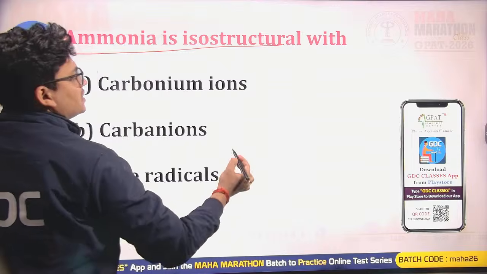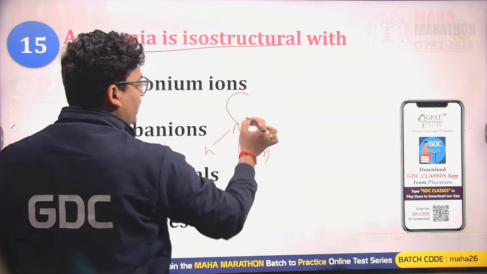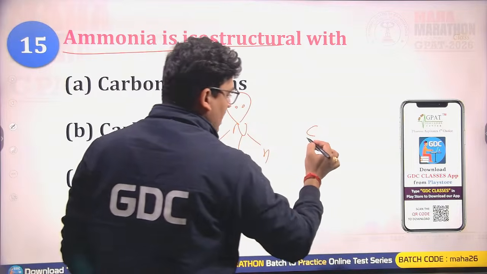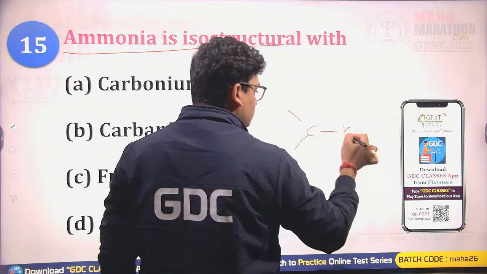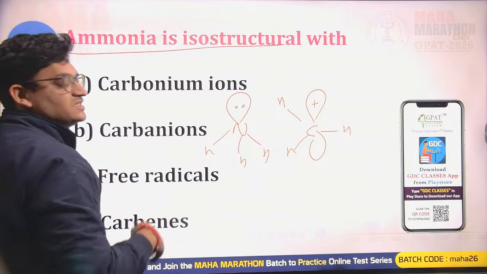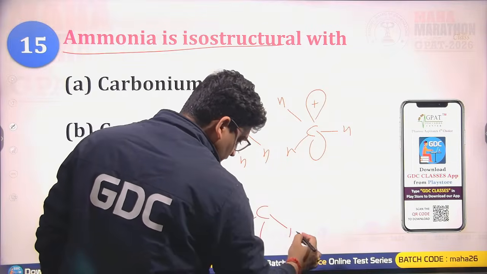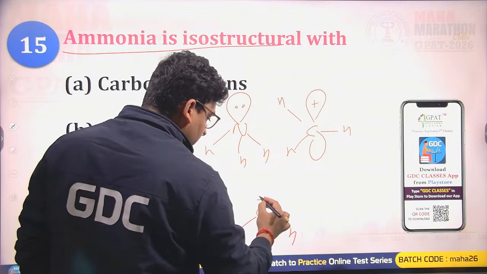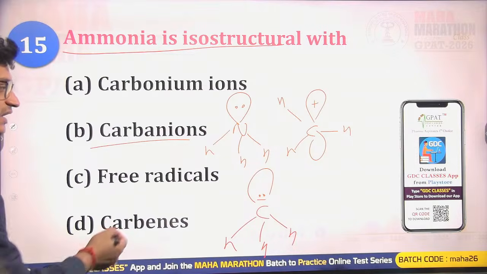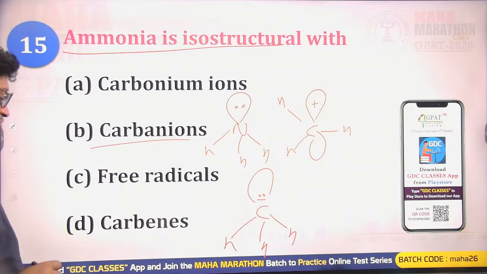Ammonia is isostructural with which species? The structure of ammonia is similar to the carbanion. The carbocation is like this one, trigonal planar. Carbanion: carbon, H, H, H, and the negative charge, so this will look something like this. Free radical, the same, with one electron in place of the charge.